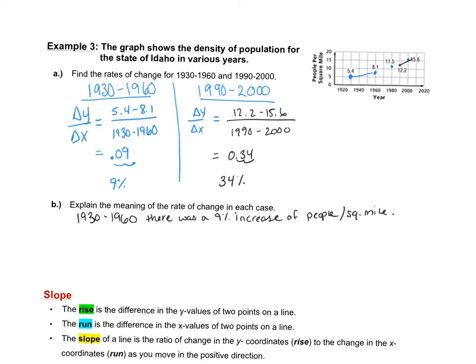And from 1990 to 2000, there was a 34% increase of people per square mile.